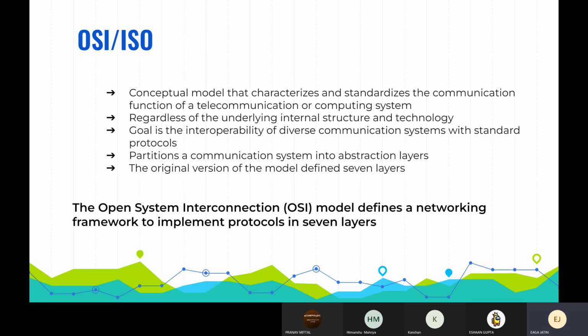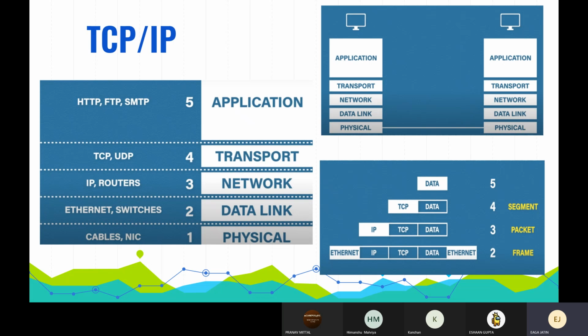So now let's get into TCP and IP, as I told you we'll be discussing here. It is a model to standardize computer networking. The difference between this and the OSI model is that the OSI model is not that widely used right now in the world, as the TCP model, however, is now the real deal.